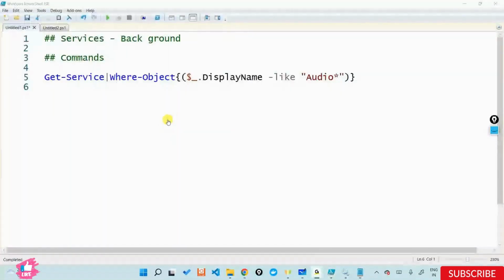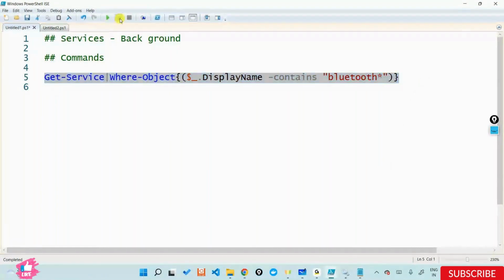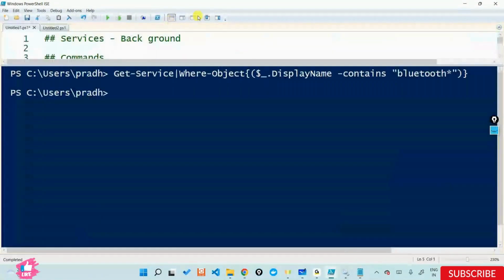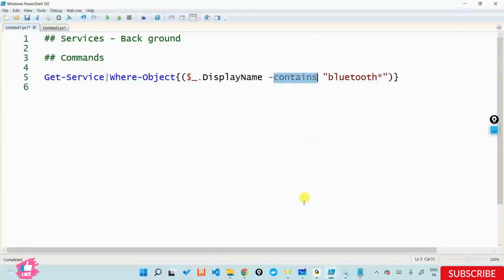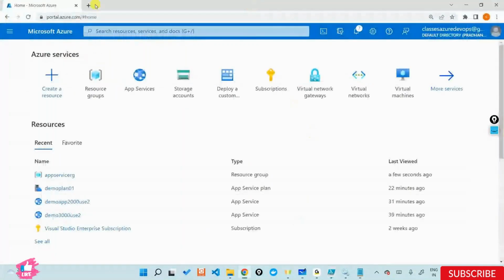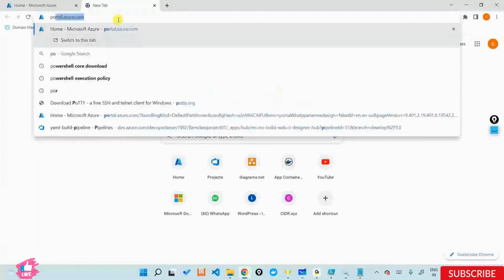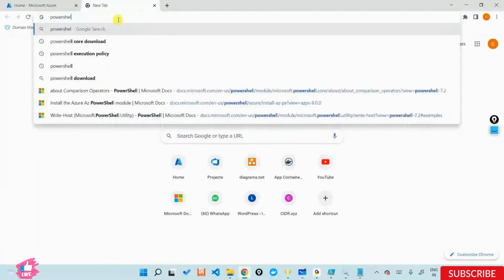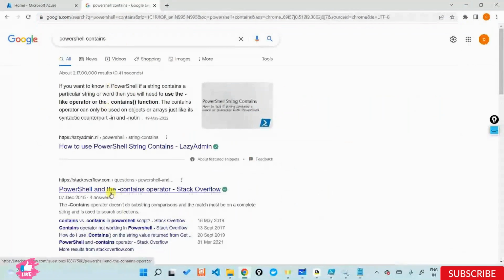Why is contains not working? Even contains should work, right? Instead of the parameter, contains should also work for Bluetooth. But let's see. Yes, it is not working for some reason. Let's see what contains is really used for in PowerShell. Look at the contains operator. Let's check this out.